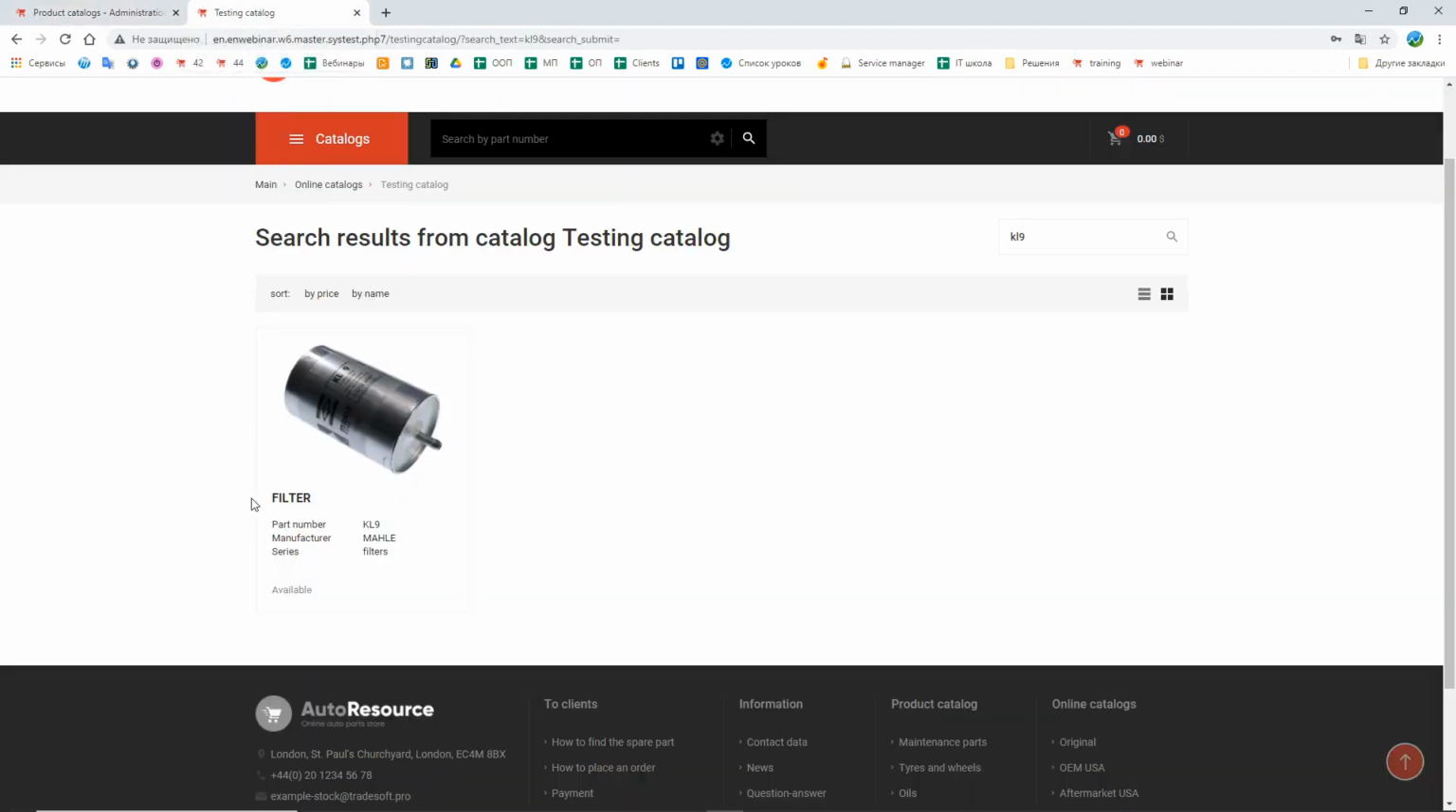This option is very useful in case if you don't have any pictures for the necessary spare parts. You can check it out if the web info service has the pictures for them, and if it has, it will display these pictures here in the catalog.